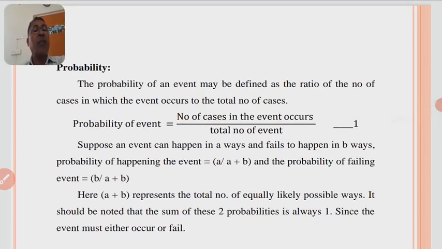Here A plus B represents the total number of equally likely possible ways. It should be noted that the sum of the two probabilities is always 1, since the event must either occur or fail.